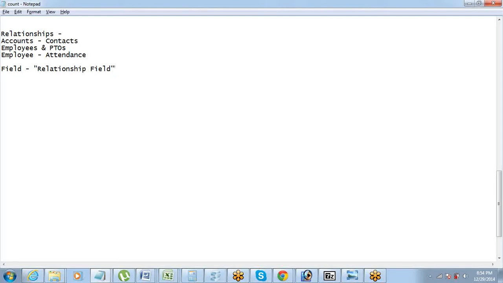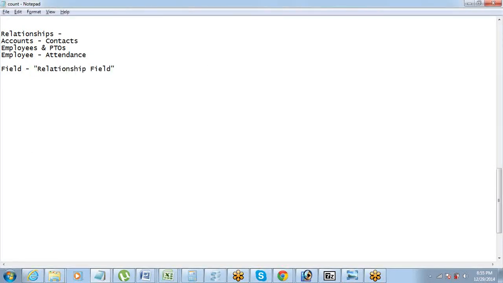Salesforce provides us different data types. While you start creating a field, you must have seen there are a lot of field types, which include text, number, date, date time, pick list, website, email, phone. There are so many types, right? Out of all those types, there is one more type which is called the relationship field type. This relationship field type can connect two objects. It can connect the parent object with the child.